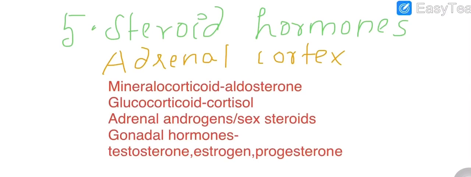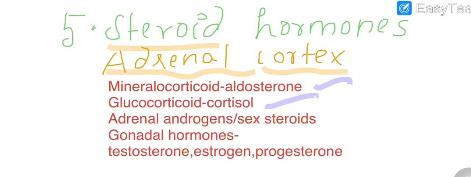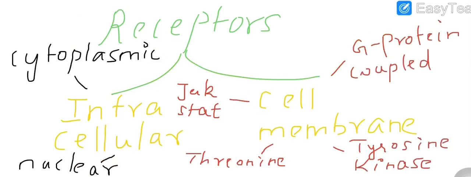The fifth class is steroid hormones. Whenever we hear this word steroid, we get to remember adrenal cortex, right? So yeah, aldosterone, cortisol, and even the sex steroids produced from the adrenal gland belongs to this category. And also the gonadal hormones, those are separate, that are being released by the gonads in our body, like the ovary and the testes. They also come under the steroid category.